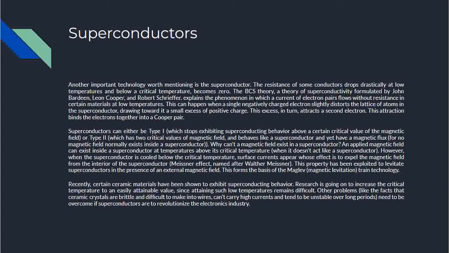This can happen when a single negatively charged electron slightly distorts the lattice of atoms in the superconductor, drawing toward itself a small excess of positive charge. This excess in turn attracts a second electron. This attraction binds the electrons together in a Cooper pair, and in this way the resistance drops to zero. That is how superconductivity can be explained. Superconductors can either be type 1, which stops exhibiting superconducting behavior above a certain critical value